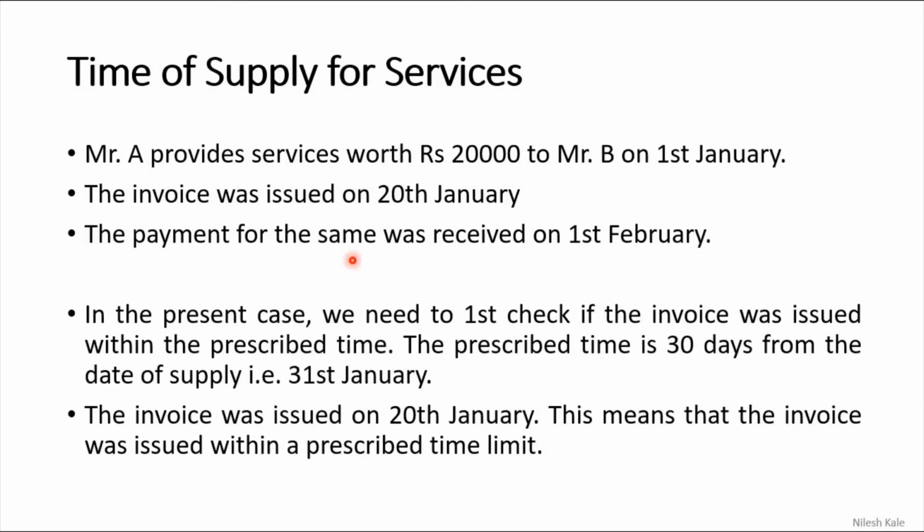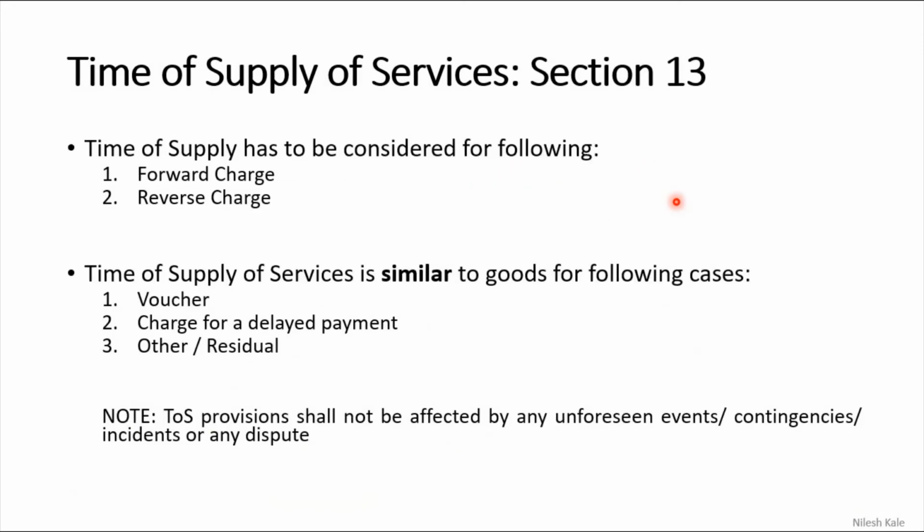Now, time of supply of services. Mr. A provides services worth rupees 20,000 to Mr. B. I hope this is done, right? It is done. Sorry. Time of supply of services, section 13. Time of supply has to be considered for the following: forward charge and reverse charge. For services, these are the only two things that we are going to learn.